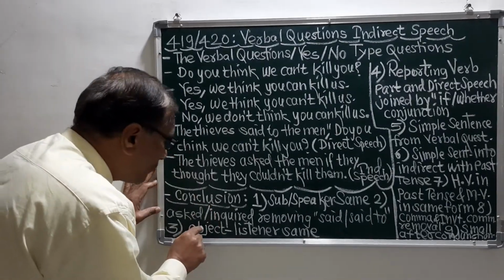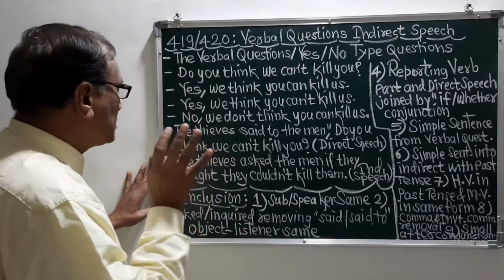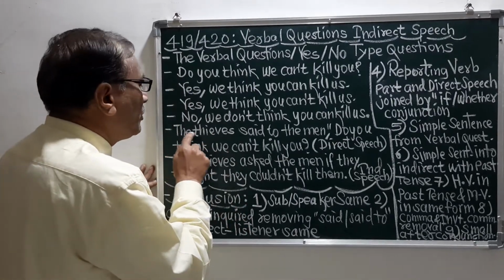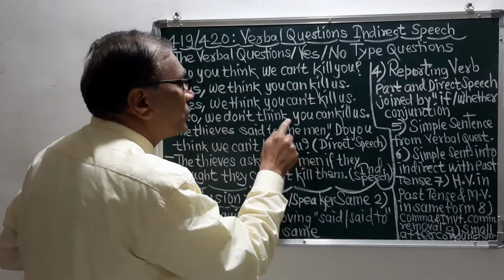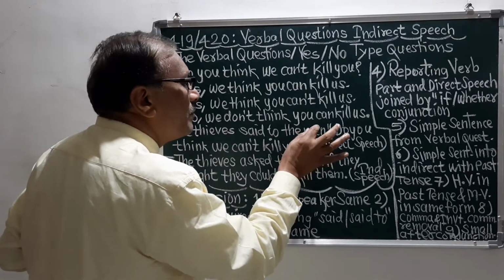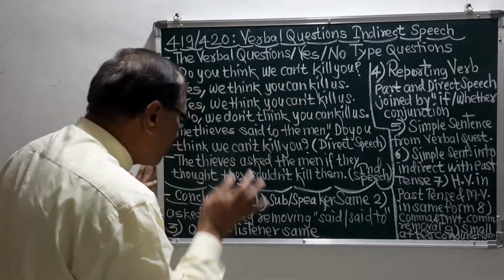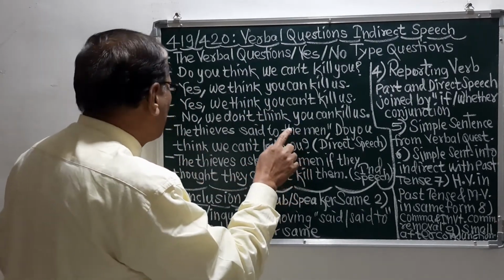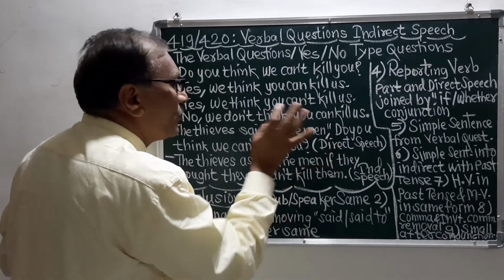So here the object and listener are the same. Here we will say that the thieves said to the man. So here the object is the man.